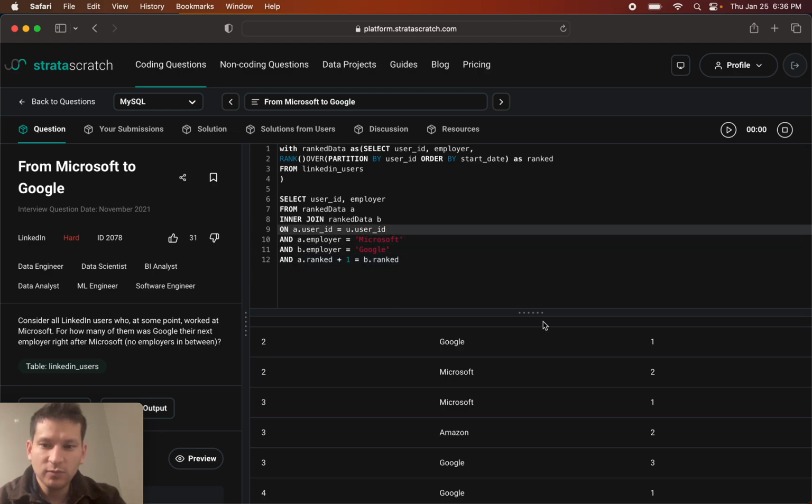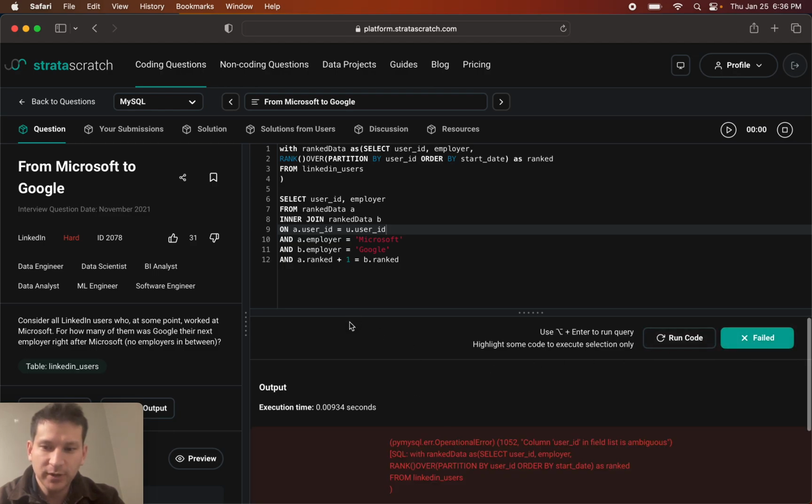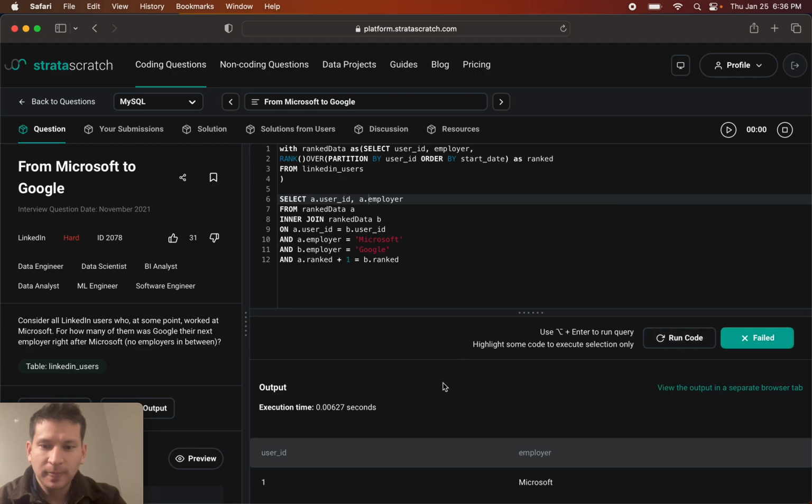And let's just run this to make sure that we have no errors. And I'm not surprised. So, this is a small typo. That's why we run it. It is ambiguous. So basically, this means we need to say which user ID. Is it A user ID or B? It doesn't really matter which one it is. Okay, and we found one.